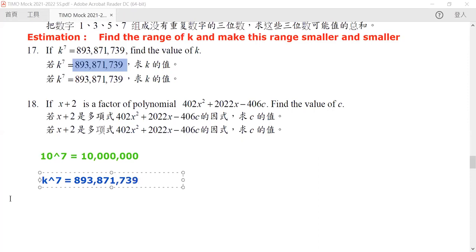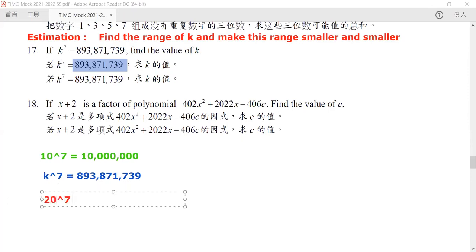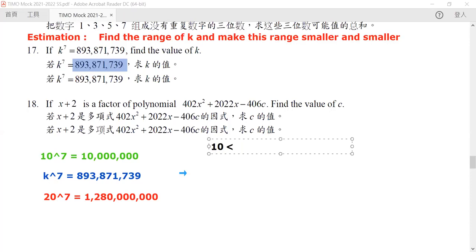But how about 20 to the power 7? Now 20 to the power 7 is equal to 2 to the power 7 multiplied by 10 to the power 7. 2 to the power 7 is equal to 128, so it will be 128 followed by seven 0s. Now, again, you can see k to the power 7 is actually less than 20 to the power 7. So in particular, it means that our k must be between 10 and 20.